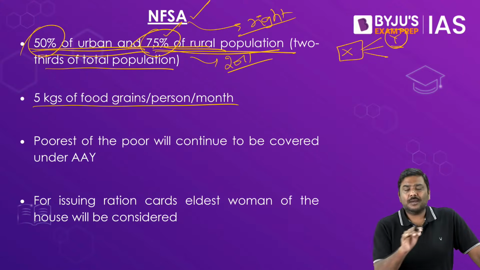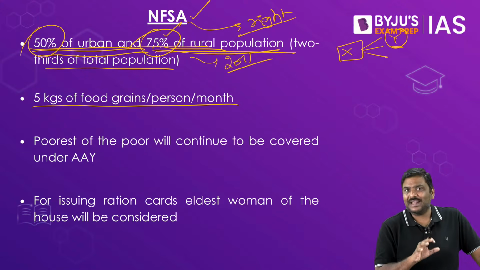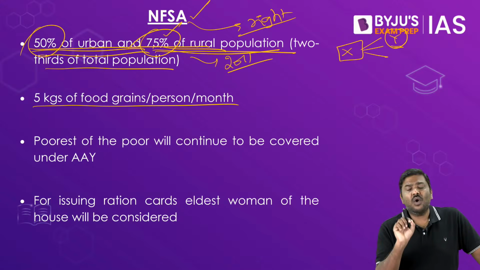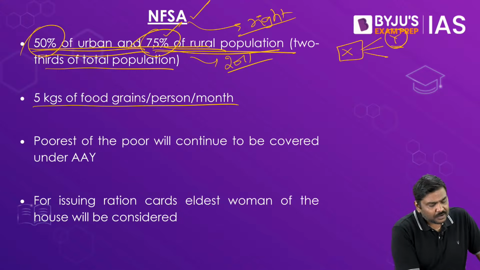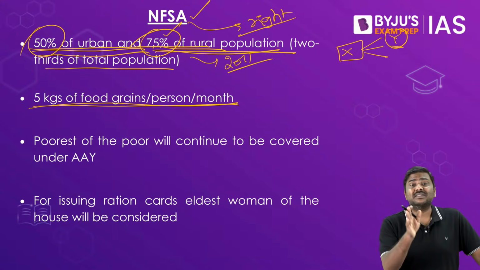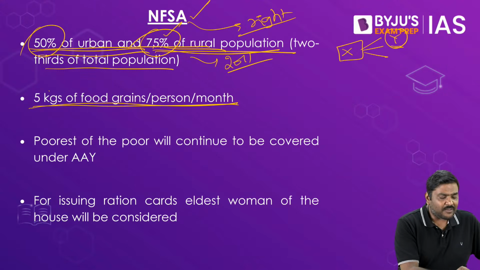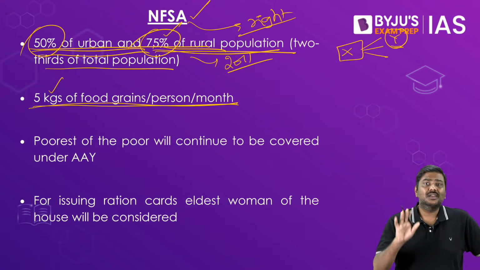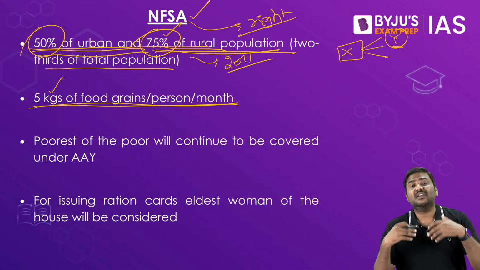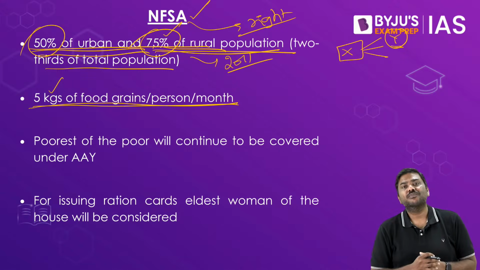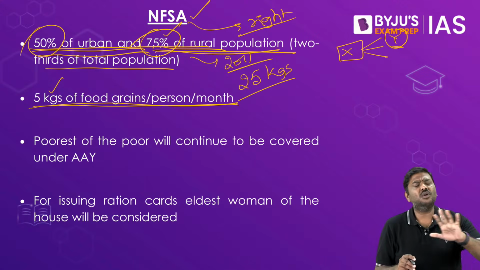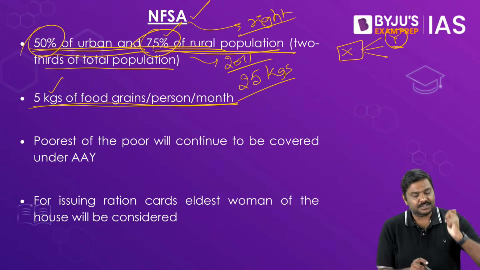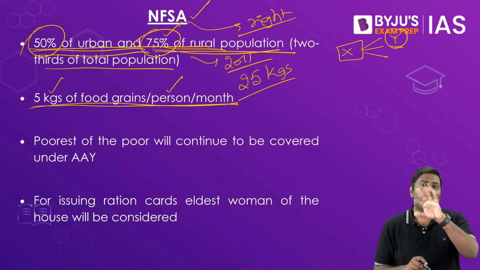Second, once the population is identified through PDS, the public distribution system, what kind of entitlement are we going to provide? We are going to provide 5 kgs of food grains per person per month. Now I am saying 5 kgs of food grains per person per month. Some of the books, or some of the reference material that you are going to use, rather than using 5 kgs, will give the number 25 kgs. Nothing wrong, both are correct. The simple difference is, here I am talking about per person per month.